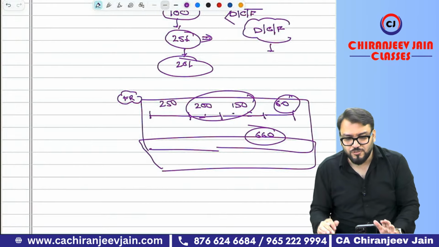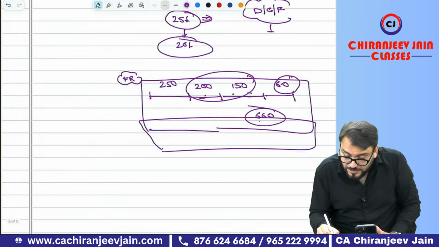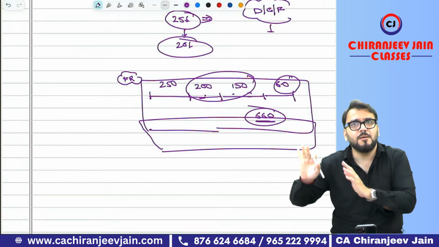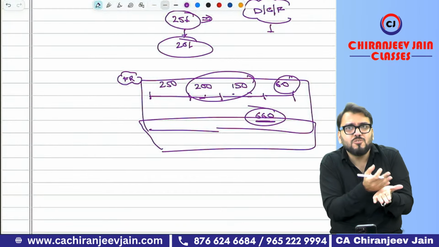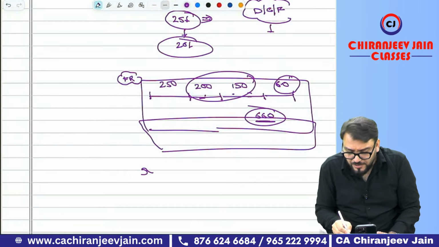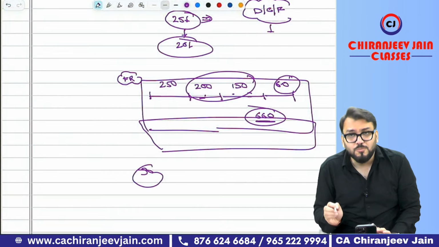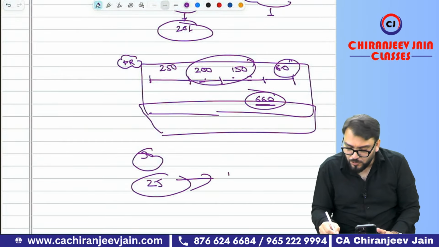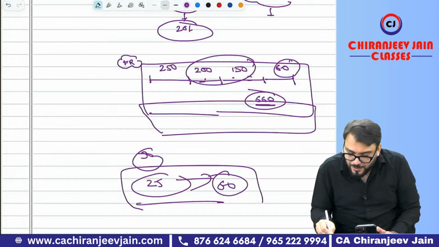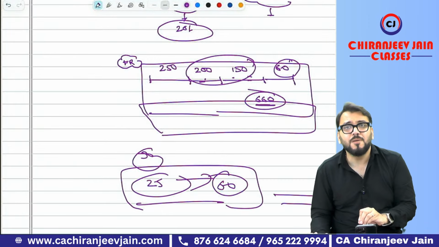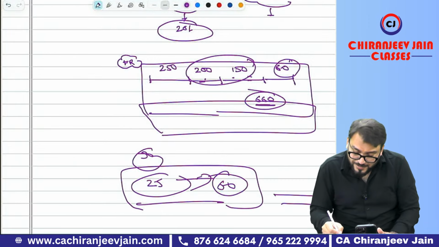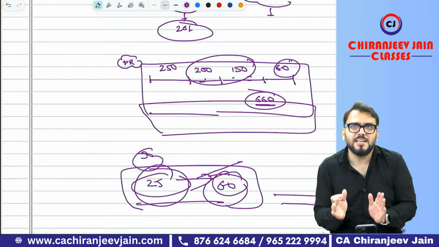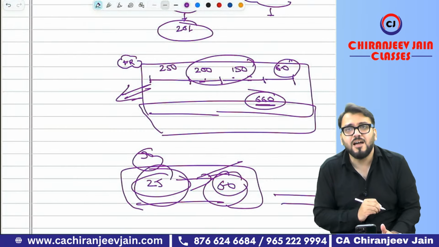Nowadays the students see only the marathon class and go to the exam. How can you pass only with a marathon class, which is 50 hours, and many teachers do the marathon in only 25 hours? If after studying 25 hours you do one revision of 60 hours and expect to pass, how can you pass, baba? It will take three attempts. Every time you see the marathon, please try to understand that this much minimum effort is required.